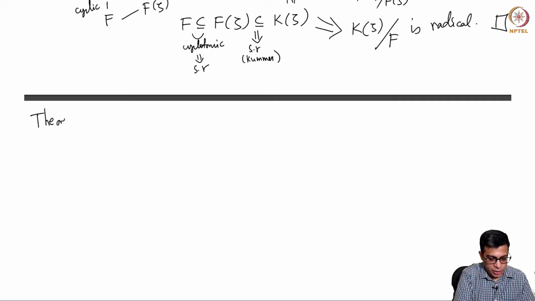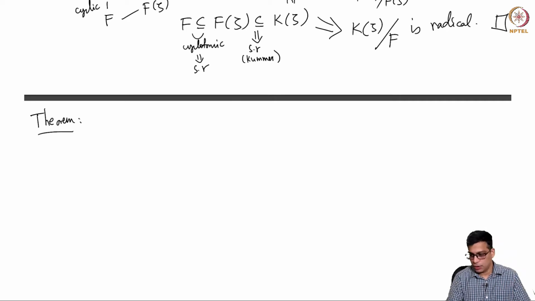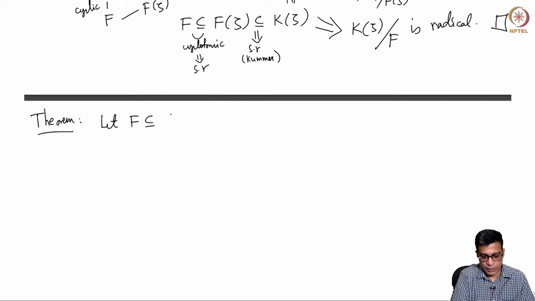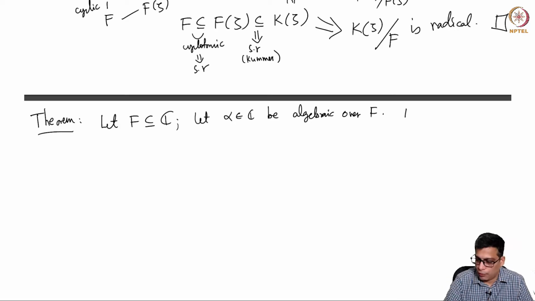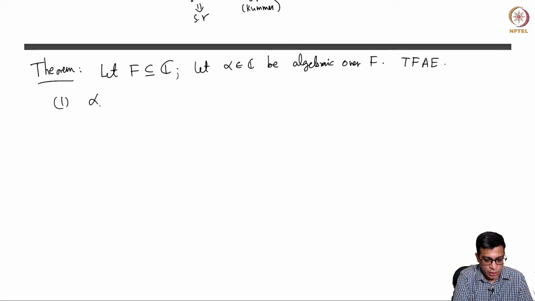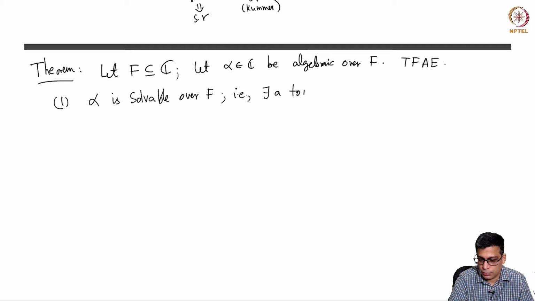Let me write down the theorem and we'll spend the whole class proving this. Let F be a subfield of C. Let alpha, a complex number, be algebraic over F. Then the following are equivalent. The three statements that I'll make are all equivalent to each other. One: alpha is solvable over F, which is to say, there exists a tower.